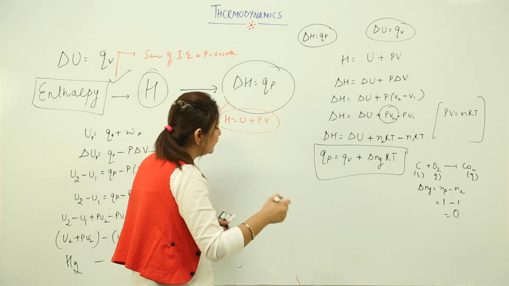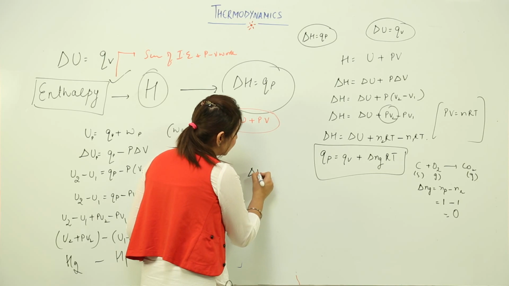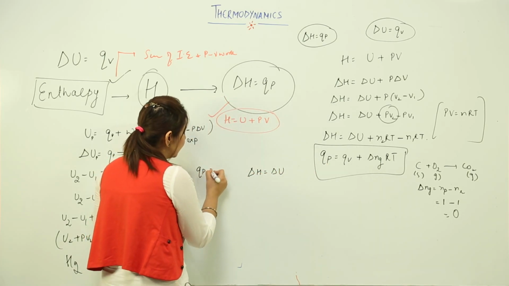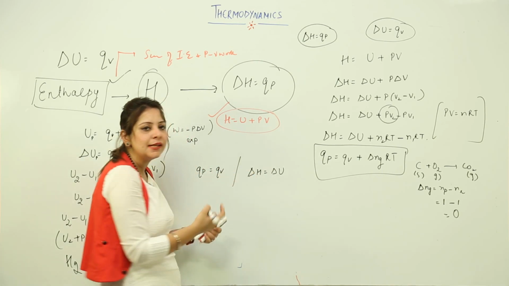Now if somebody asks under what condition delta H can be equal to delta U, or under what condition QP is equal to QV, both mean the same.